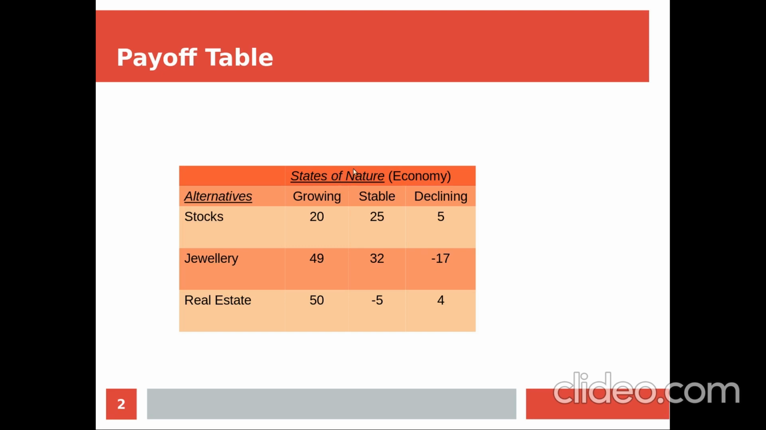And the state of nature is the economy. It is not actually under the control of the decision maker. It may grow, it may remain stable, it may decline. So based on the state of nature, the decision maker has to find out the best alternative, and these values are called the payoff value. That is actually the value of the combination of alternative and state of nature, or it can be the outcome of the combination of alternatives and state of nature.